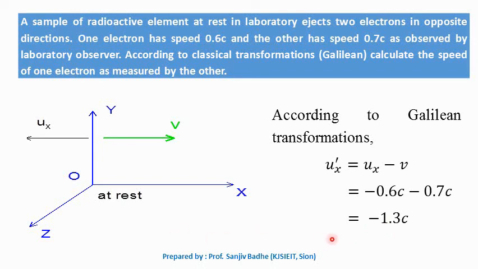So this is enough for today's class. In the next class, we will first discuss the postulates of the special theory of relativity and how to get the Lorentz transformations. Once we get the Lorentz transformations, we will try to understand the concepts of time dilation and length contraction, and finally we will try to get the mass energy relation.